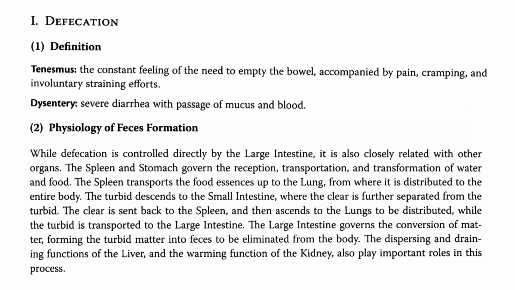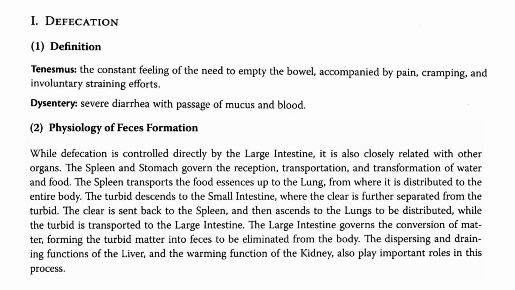While defecation is controlled directly by the large intestine, it is closely related with other organs. The spleen and stomach govern the reception, transportation, and transformation of water and food. The spleen transports the food essences up to the lung, from where it is distributed to the entire body. The turbid descends to the small intestine, where the clear is further separated from the turbid.